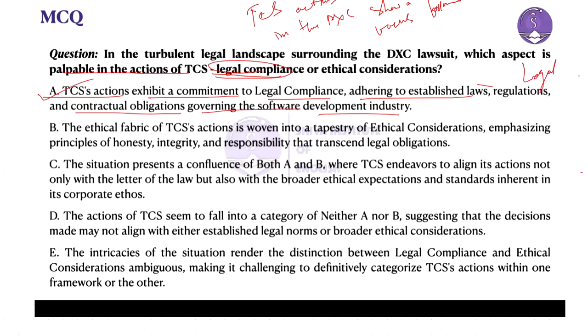Legal compliance. Now, for option A, the passage mentions a lawsuit, indicating a legal dispute. TCS is accused of copying code, suggesting a possible breach of contractual obligations and laws governing the software industry.